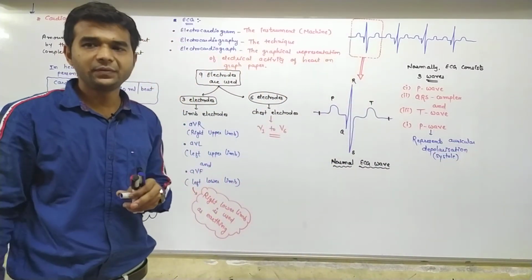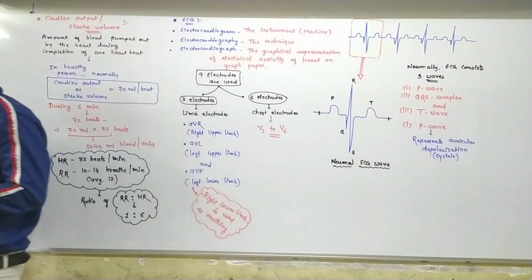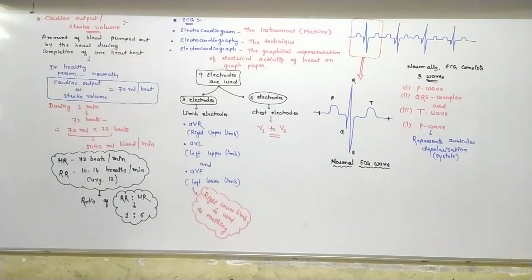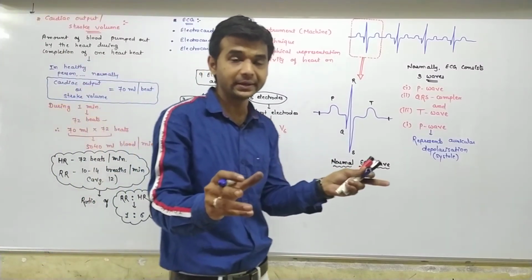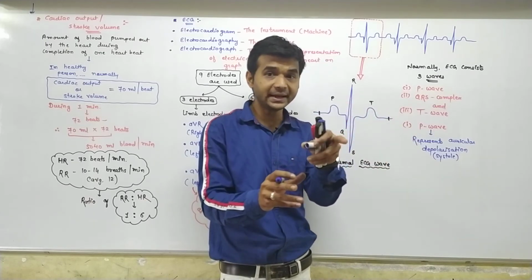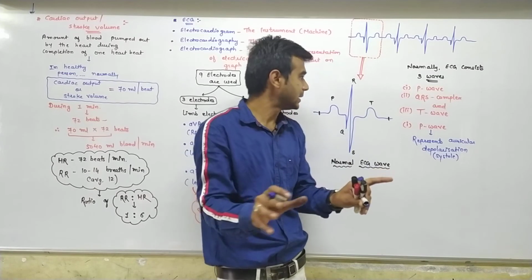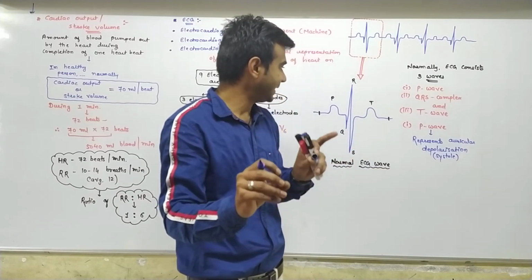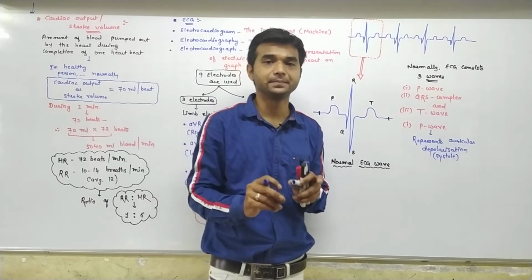You know that the cardiac cycle is of 0.8 seconds. Now this 0.8 second duration is divided into three phases: 0.1 second, 0.3 second, and 0.4 seconds. The P wave indicates auricular depolarization.